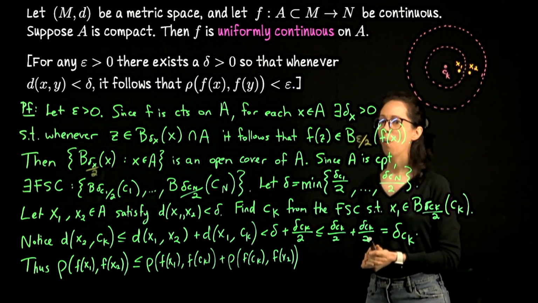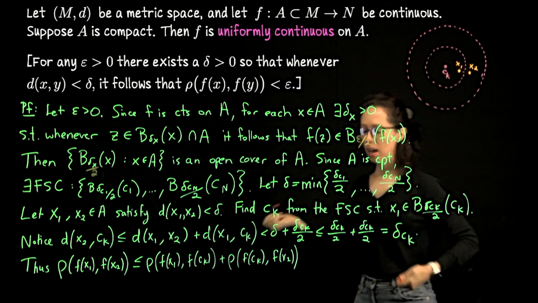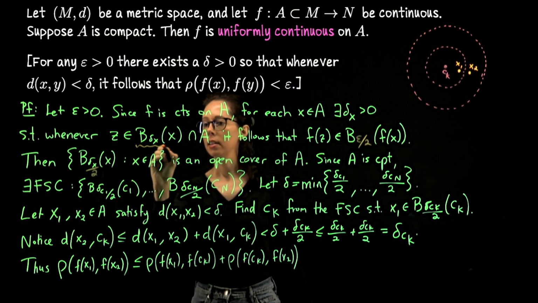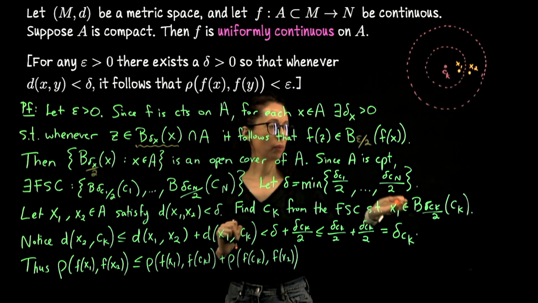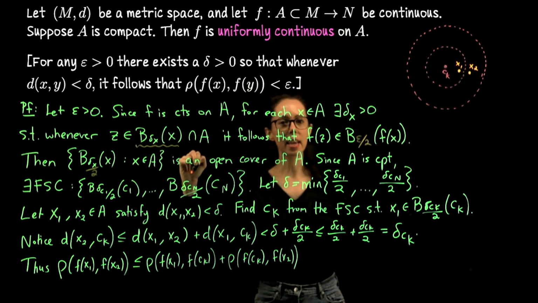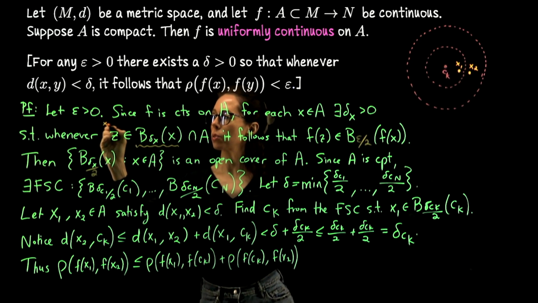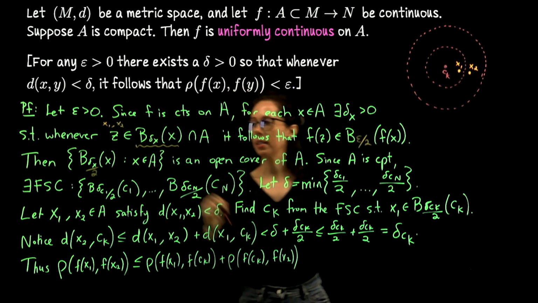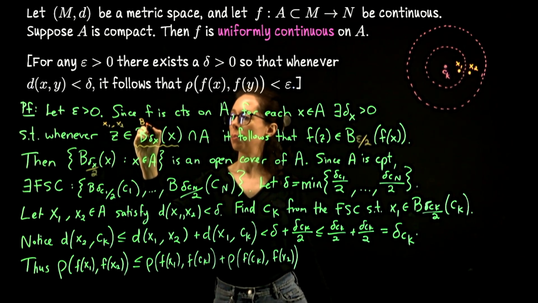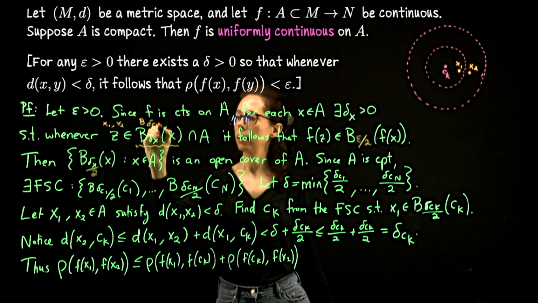Okay. Why is that good? Well, coming back to how we started this proof, this neighborhood here is what we want to think of as this larger neighborhood, right? Let me annotate here. Imagine I've got x1, x2, instead of just general z. These are both in the ball of radius delta ck around ck.